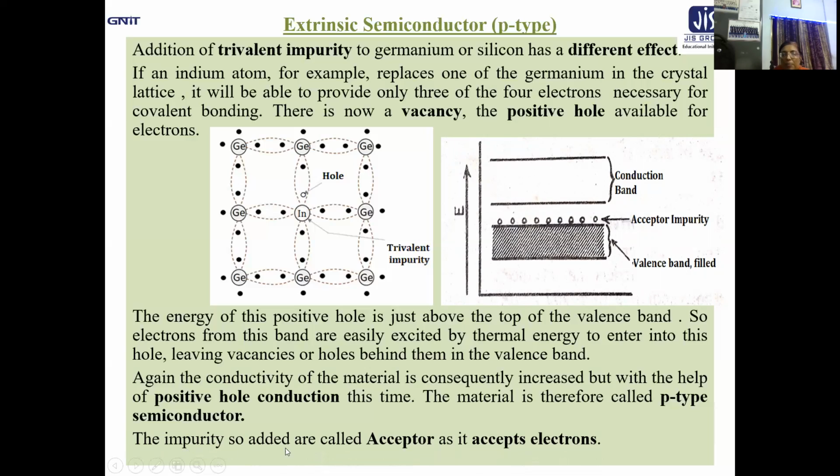And obviously the impurities so added here are acceptors because they accept the electron. The impurities so added are called the acceptor impurities because they accept the electrons. Here there is deficiency. So I hope you can now compare side by side the difference between extrinsic semiconductors, N-type and P-type, very clearly. All possible aspects are discussed now.